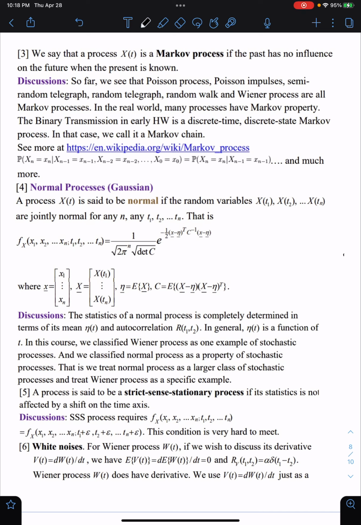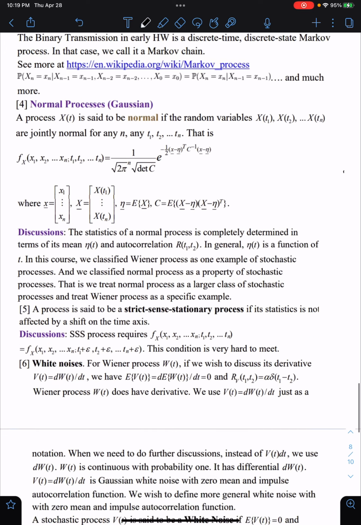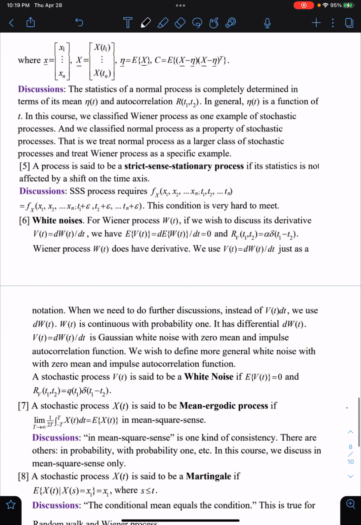That is, we treat normal processes as a larger class of stochastic processes and treat Wiener processes as specific examples.